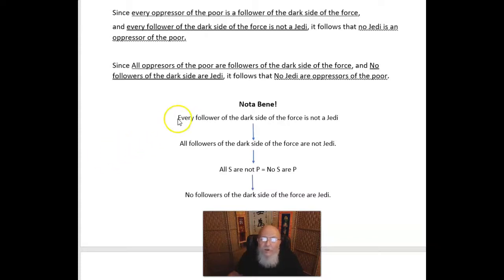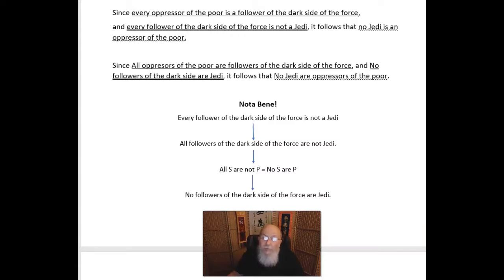If we say something like, every follower of the dark side of the Force is not a Jedi, it becomes all followers of the dark side of the Force are not Jedi, but that's not in standard form, because all S are not P is not an A, I, E, or O. So remember, all S are not P becomes no S are P, or no followers of the dark side of the Force are Jedi. Now this also shows you how you just have to get translation down. On exams, I'll give you a wild argument, and then you have to translate it.